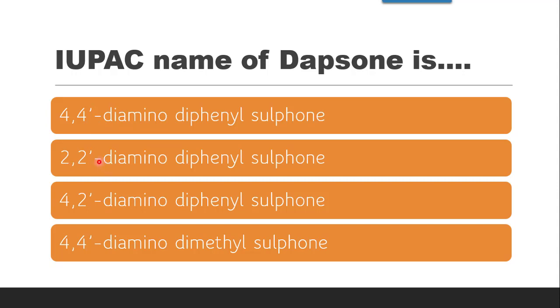It is 2 and 2. This is not possible. 4 and 2 is also not possible. 4 and 4. This option, because of methyl, we have already rejected. Now remaining is 4 dash. So the correct answer is 4 dash diamino diphenyl sulfone.